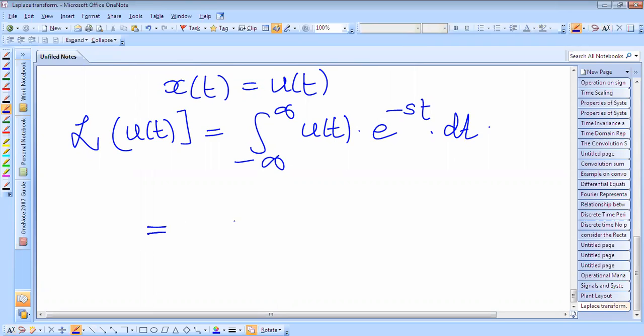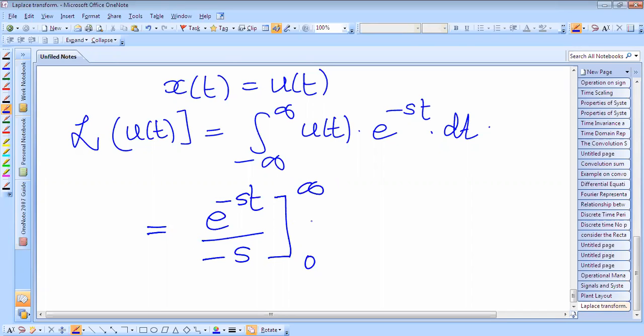this is unity, so therefore its integration is e raised to power minus st over minus s, then the limit is 0 to infinity. Okay, because here we have to change the limit, as the unit step function is from 0 to infinity, and it will be 0 for t less than 0.